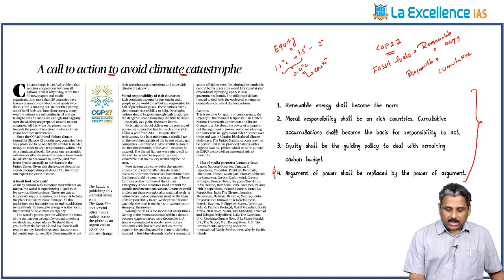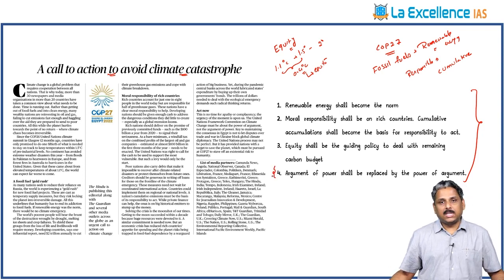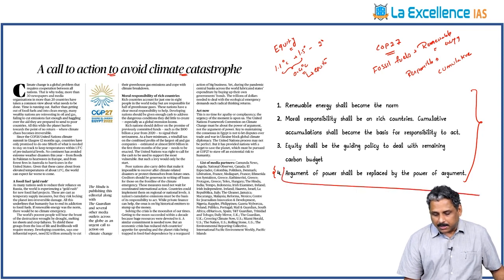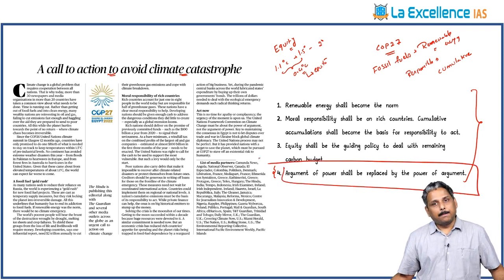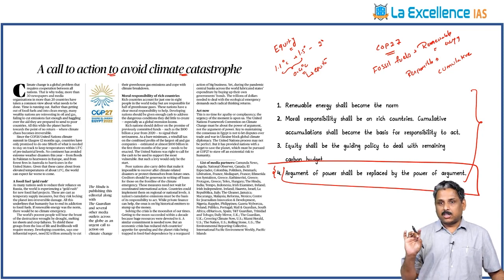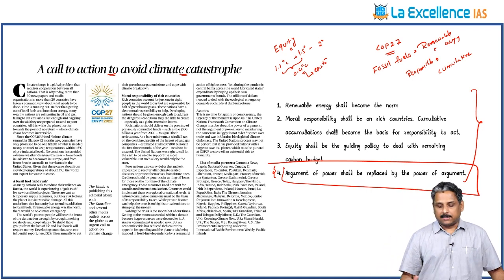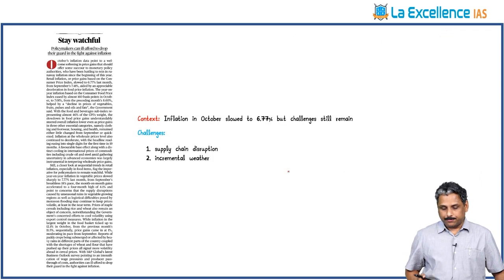And second, what is the philosophy that has to take forward the dialogue in COP27? It is not the powerful people, powerful countries and their arguments. It is the power of argument rather than argument of the powerful people. So this is a very good statement which you can use for completing, for the conclusion of your answer. So argument of power shall be replaced by power of the argument of the developing and underdeveloped countries, small island countries. This is the statement which you can use.